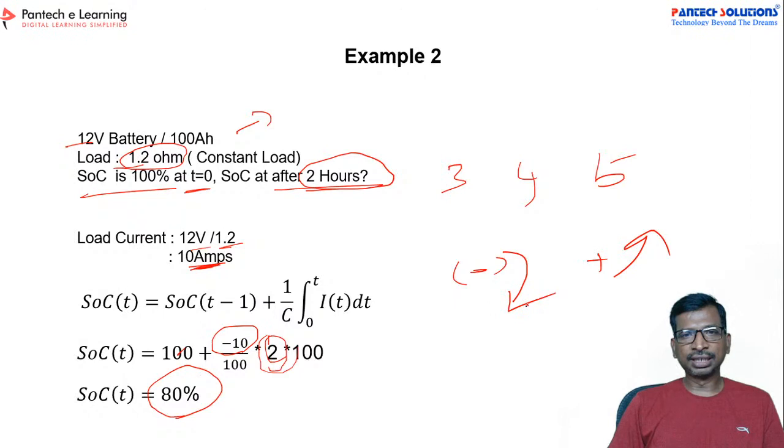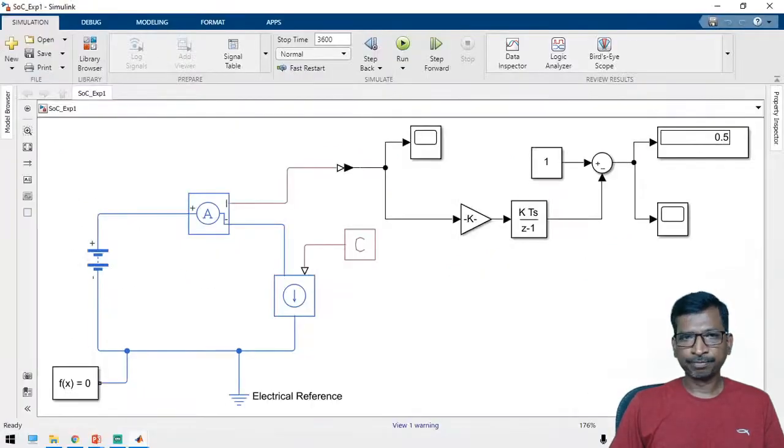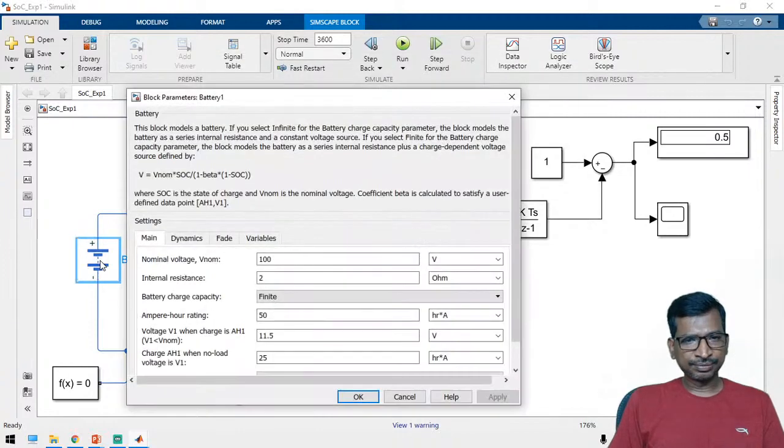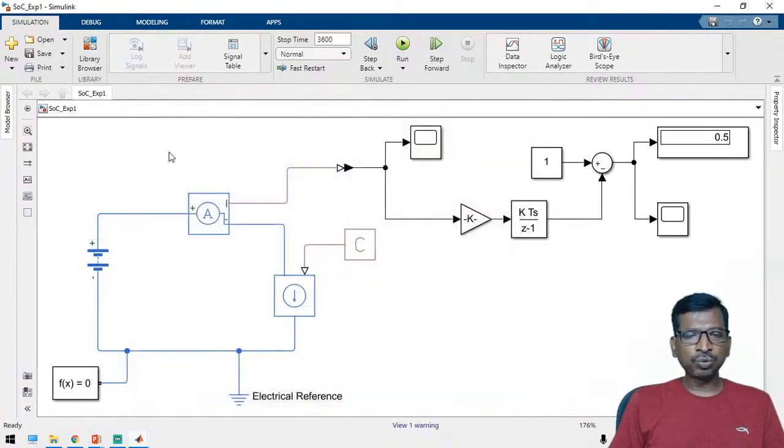So now let us take the MATLAB example. See here, this is the basic MATLAB. In the MATLAB, I have taken a battery model. Actually, in the MATLAB there are two different batteries. One is called the Simulink SimPowerSystems battery, and another one is the SimScape battery.